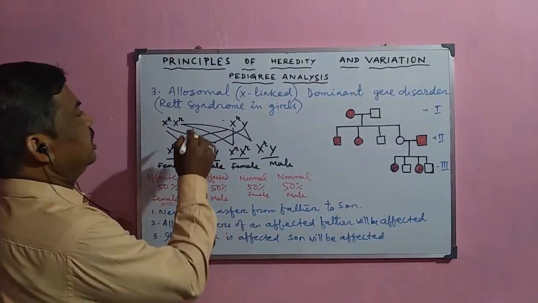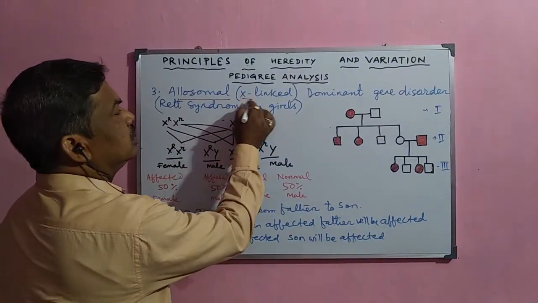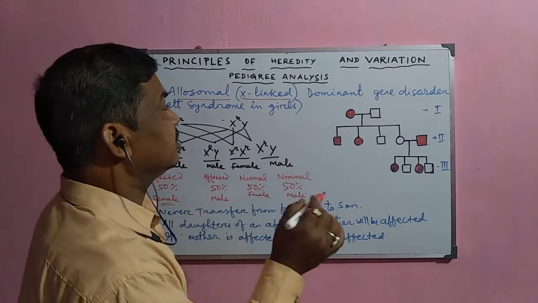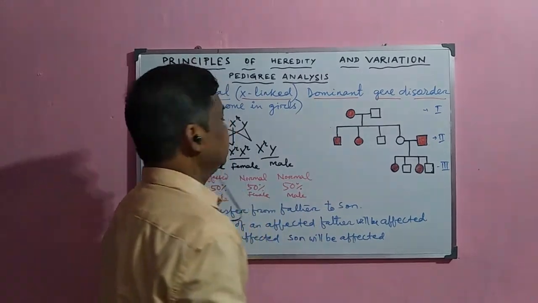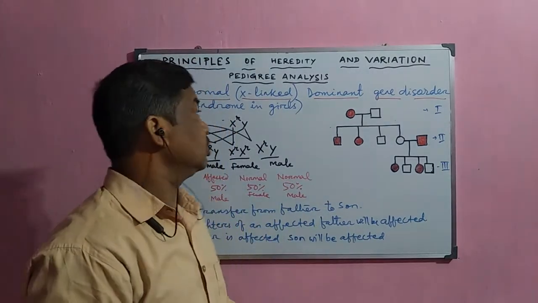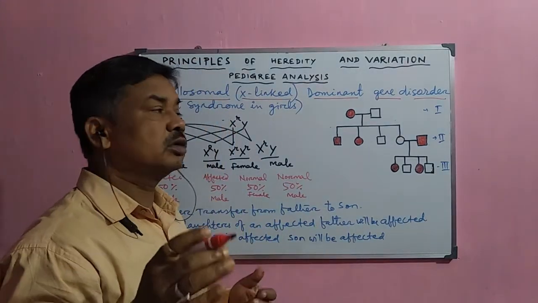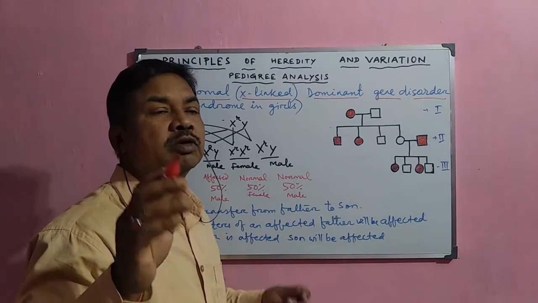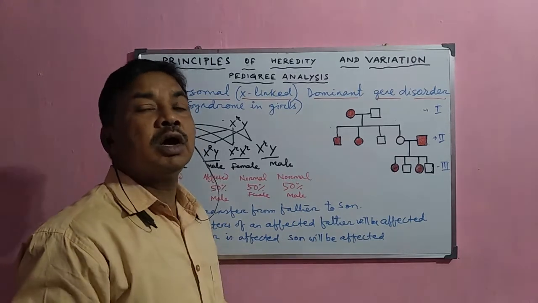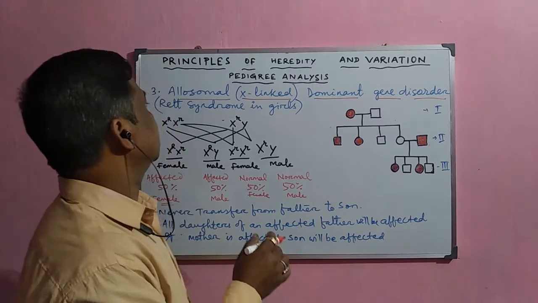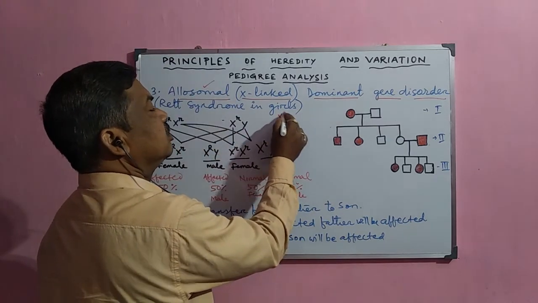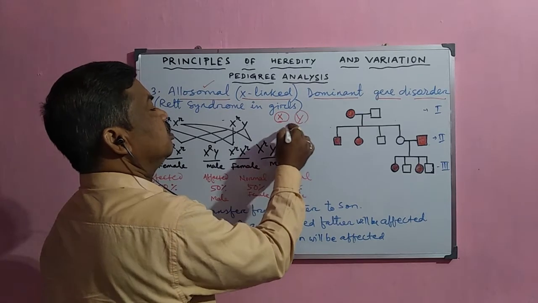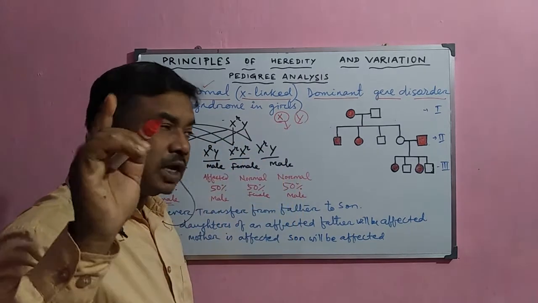Next, the allosomal, that is the sex-linked or X-linked dominant gene disorder. As we have already discussed about the autosomal disorder, the genes present in chromosome numbers 1 to 22 are autosomal. Here, the gene is present either in the X chromosome or in the Y chromosome, but normally they are present in the X chromosome.